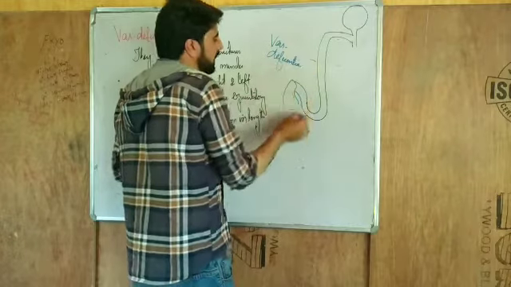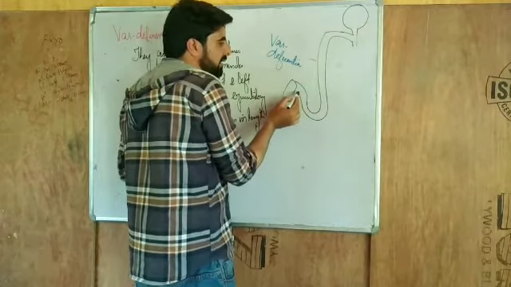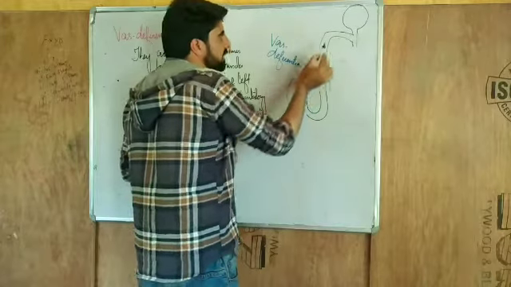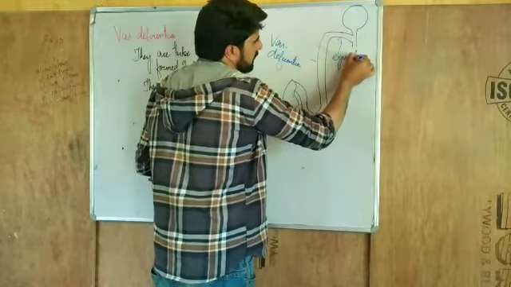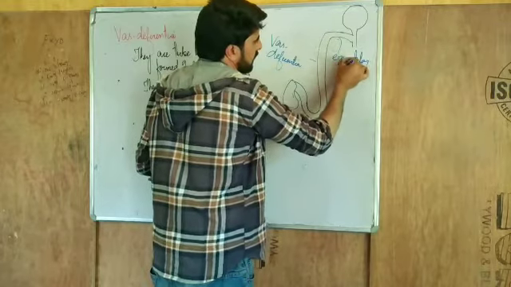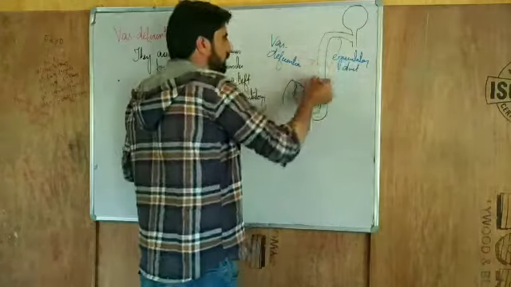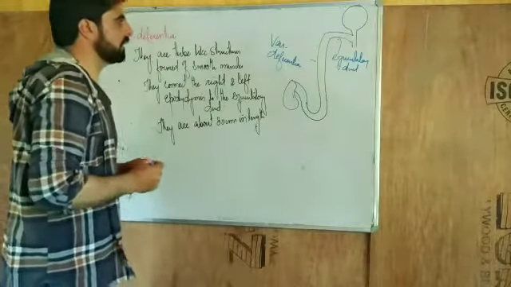which provides the connection between the epididymis and the ejaculatory duct. This whole tube is about 30 centimeters in length.